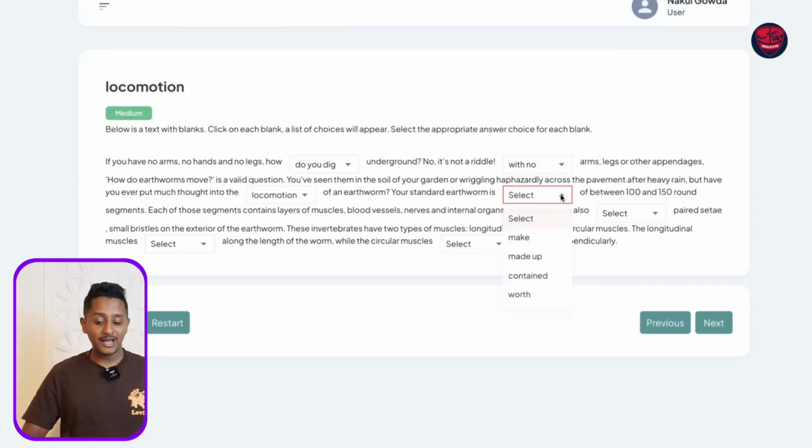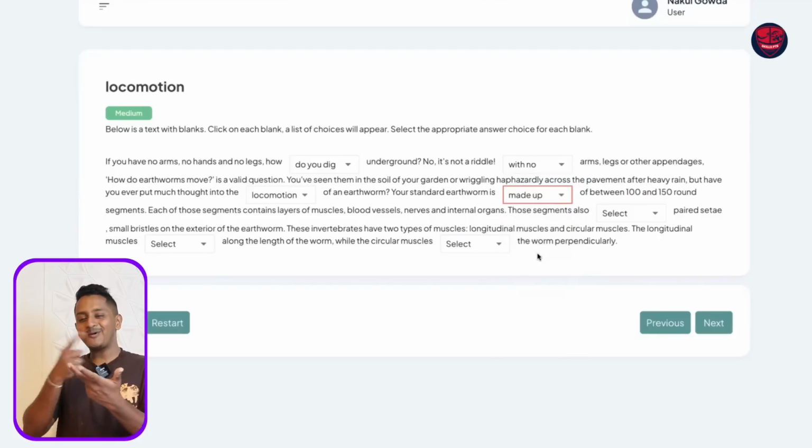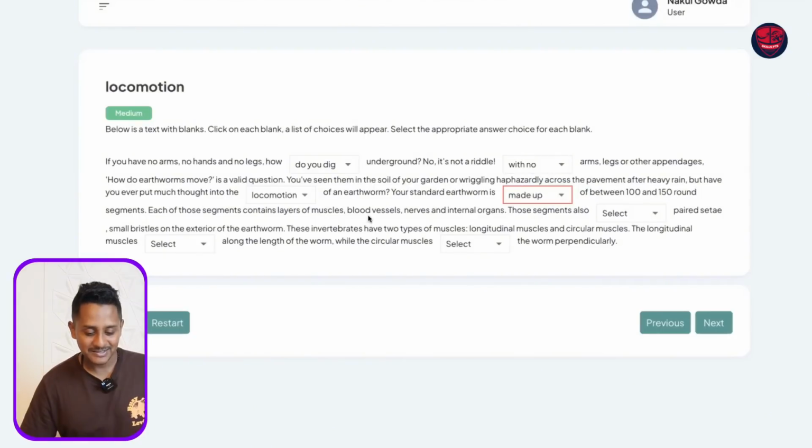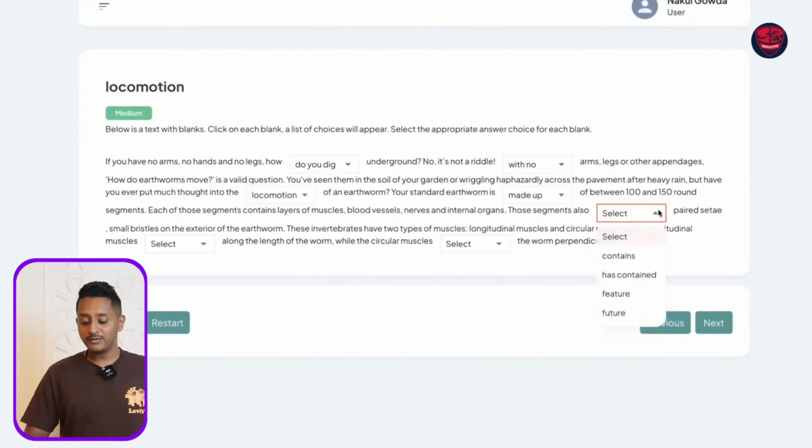Is off or is dash off? The collocation is made up of, not worth of. It is made up of. It is made of, you never say. It is contained of, earthworm is contained of, you never say. It's made up of. Earthworm is made up of 100 to 150 round segments. Each of those segments contains layers of muscles, blood vessels, etc. Those segments also dash paired setae. I'm not sure even how to pronounce that. Those segments also contains is wrong as per subject verb agreement. Segments contain. So has cannot come, because have has to come because segments is there.